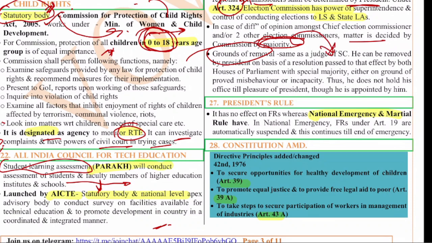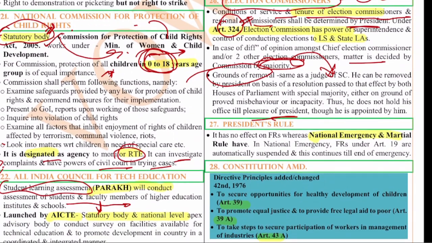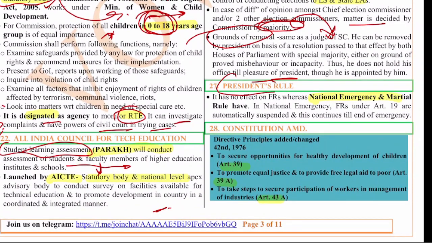It is the same as that of the Supreme Court judge, and also he is not in position until the pleasure of the president, like that of the Attorney General, right? So this is about the election commissioners. So the next question is on president's rule.